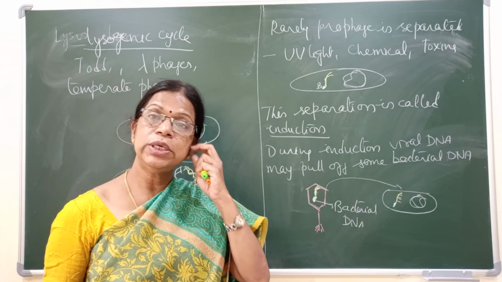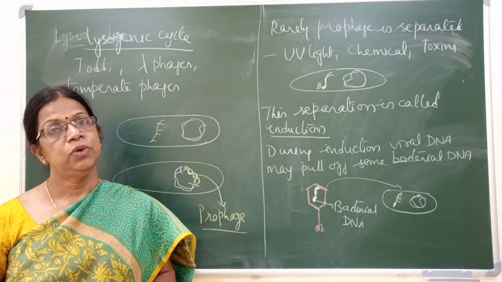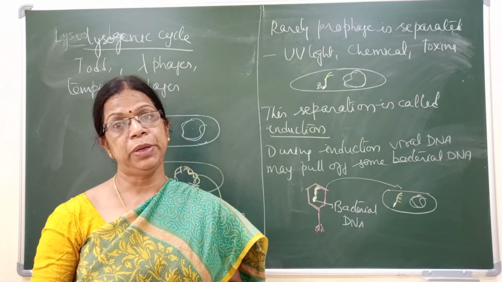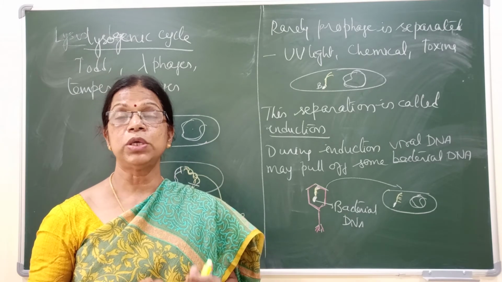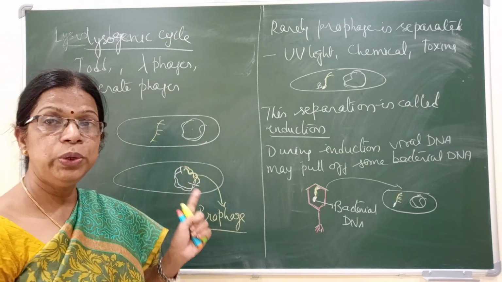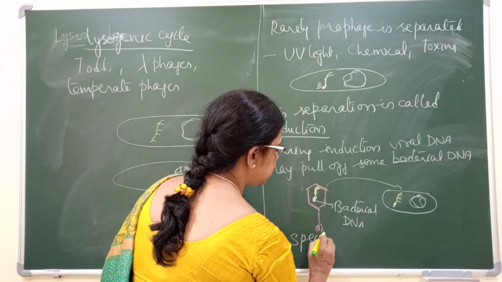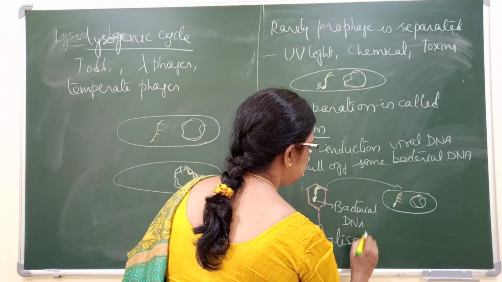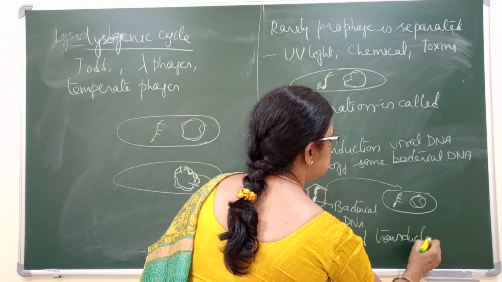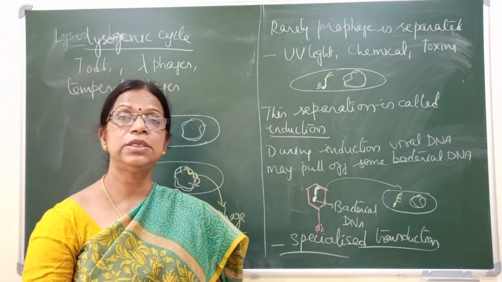So during the lysogenic cycle, when will transduction take place? During induction. When viral DNA or prophage gets separated, it can bring about the process of transduction. And this type of transduction during the lysogenic cycle is called specialized transduction.